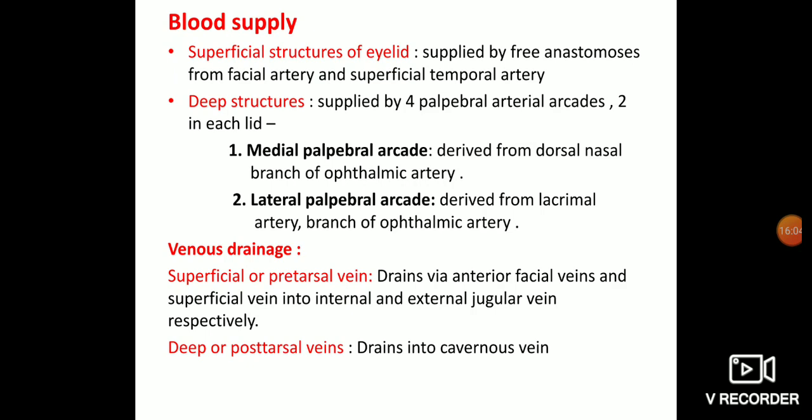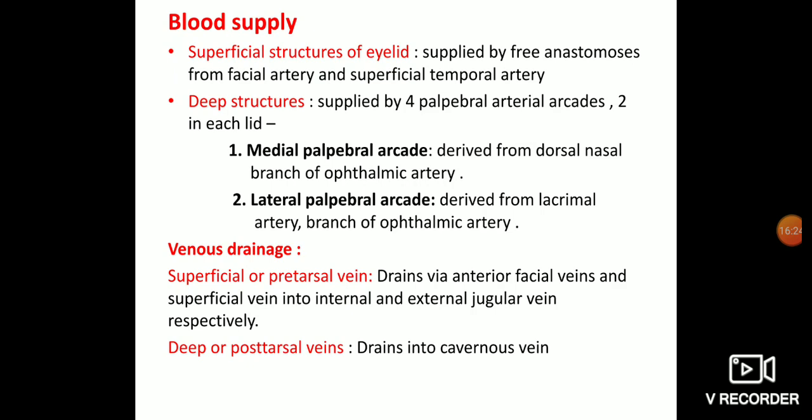So the medial palpebral arcade is there and the lateral palpebral arcade is there. The medial palpebral arcade is derived from the dorsal nasal branch of the ophthalmic artery, and the lateral palpebral arcade is derived from the lacrimal artery, which is a branch of the ophthalmic artery. So this is the arterial supply of the lid.